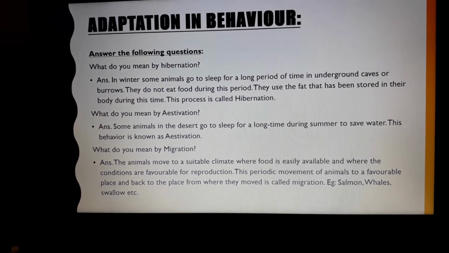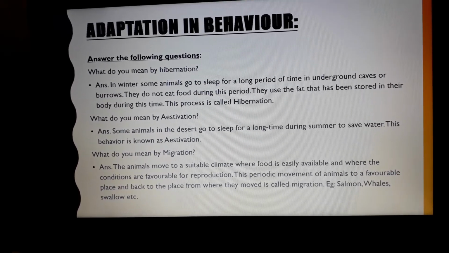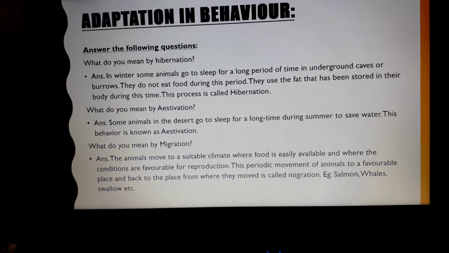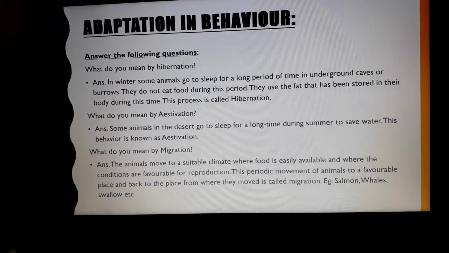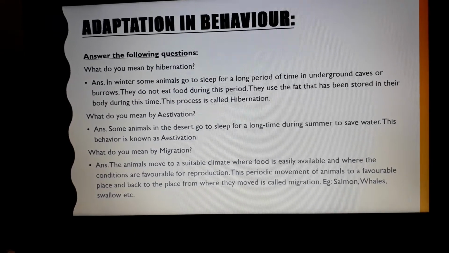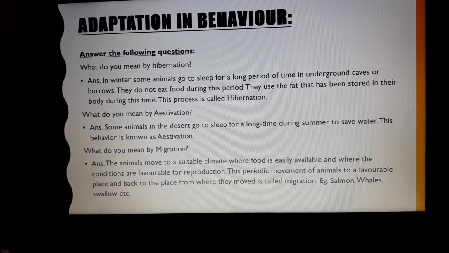What do you mean by migration? Answer. The animals move to a suitable climate where food is easily available and where the conditions are favorable for reproduction. This periodic movement of animals to a favorable place and back to the place from where they moved is called migration. Example, salmon, whales, swallow, etc.